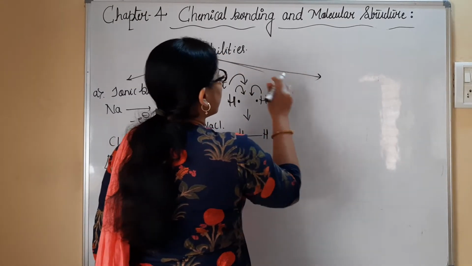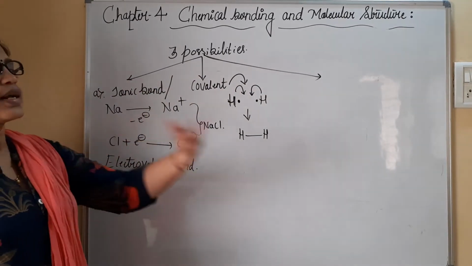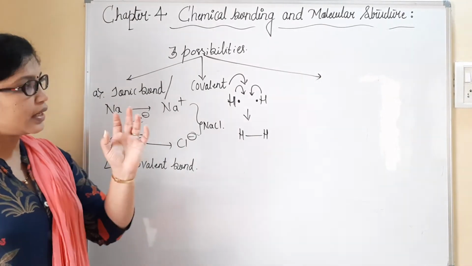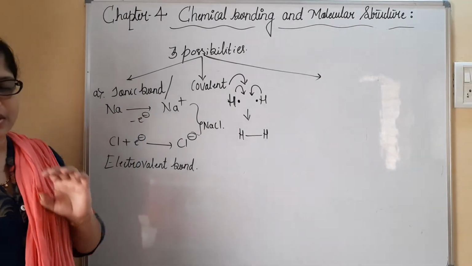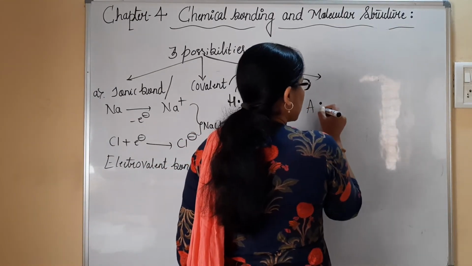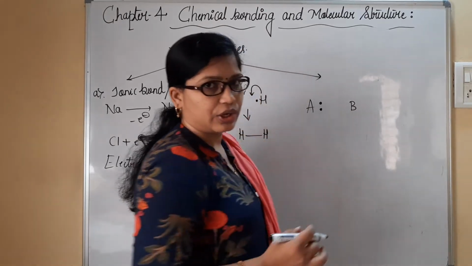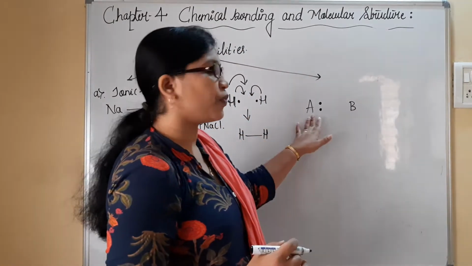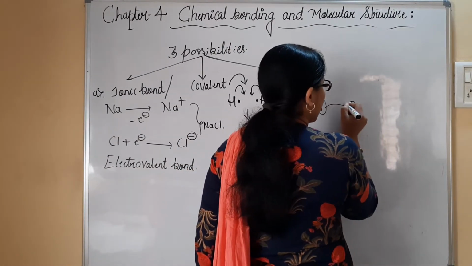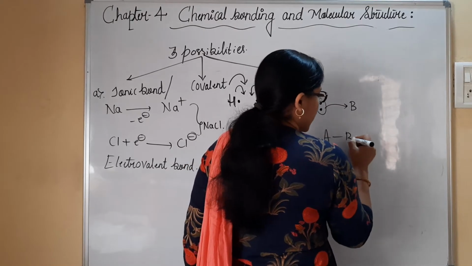And then we have the third type of representation, in which complete transfer of the electrons takes place. It is not sharing, and it is not accepting and giving. It is complete transfer of electrons. You can see here, for example, I have A. A has 2 electrons with it, but B doesn't have any electron, but still it wants a relationship with A. At that time, A will completely transfer its electrons to B. Then A-B bonding takes place.